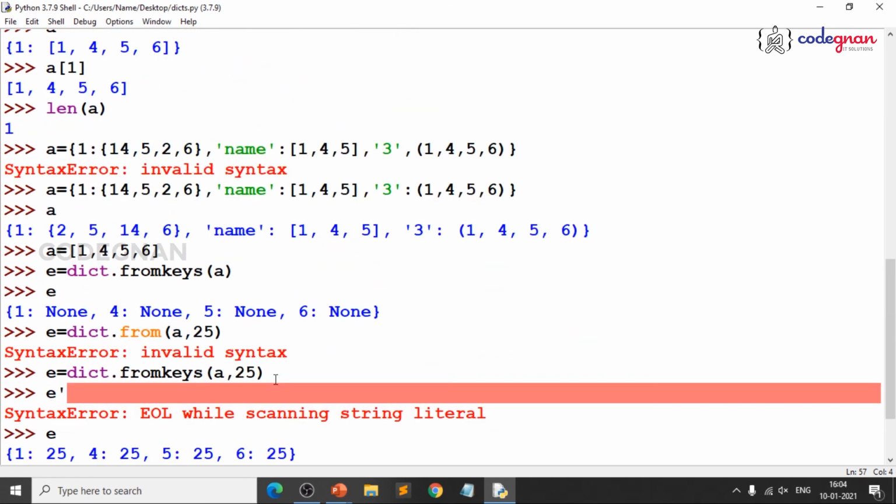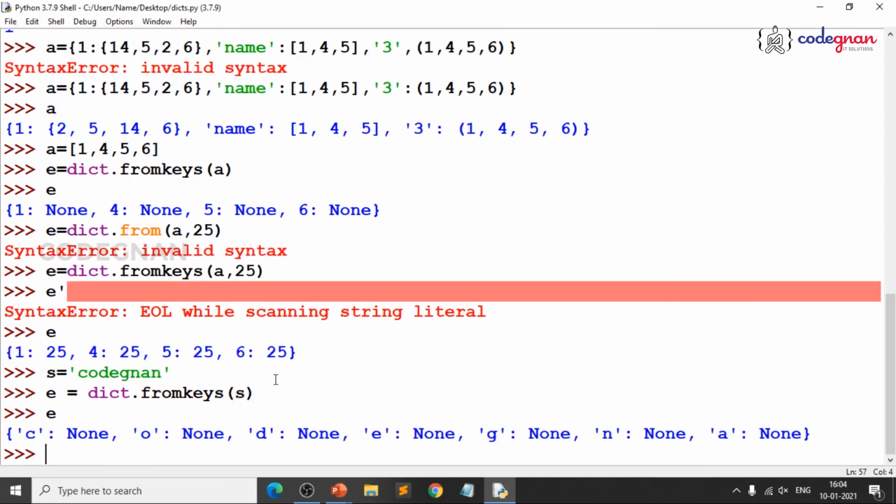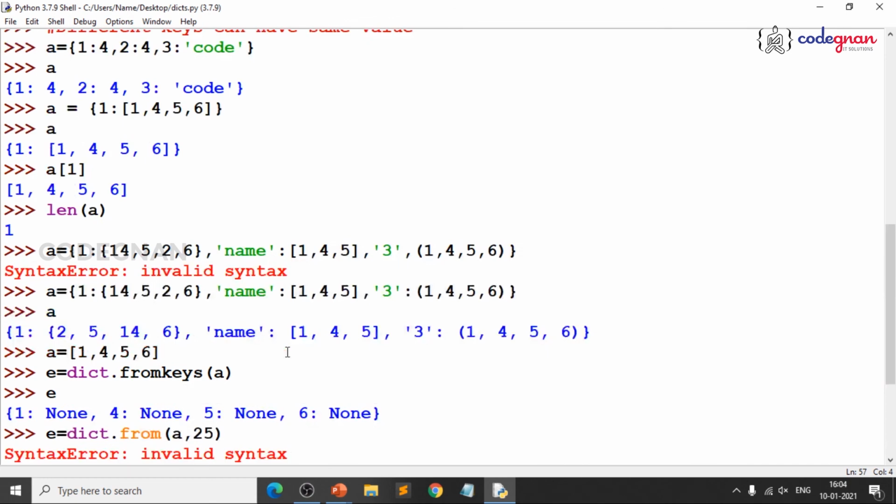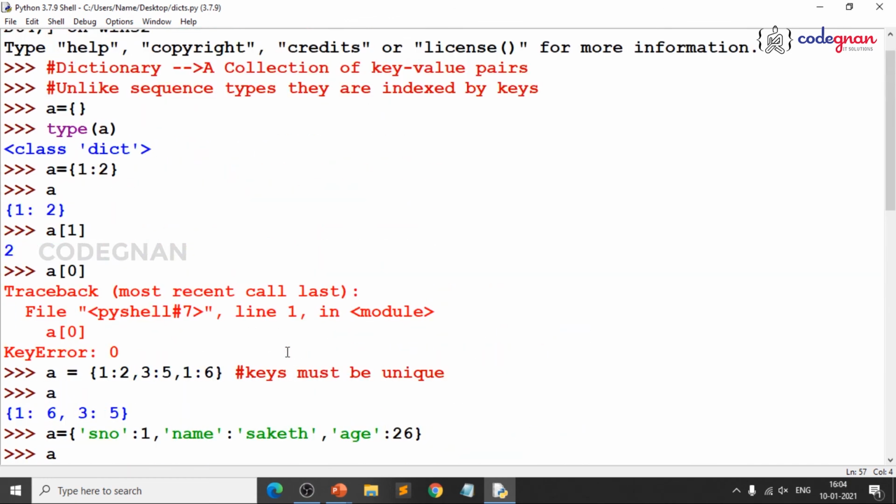You have also understood how to access the values from a dictionary. You go with keys. So only keys and values are important in a dictionary, because keys are unique, values need not be unique. Now let's understand dictionary methods in the next series of videos.